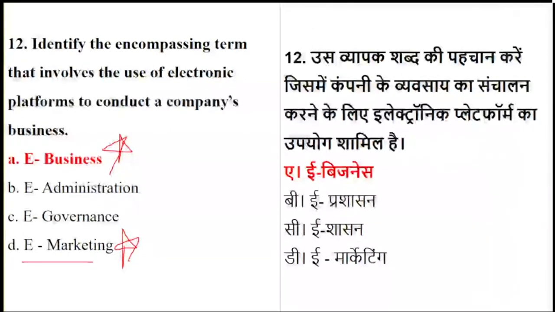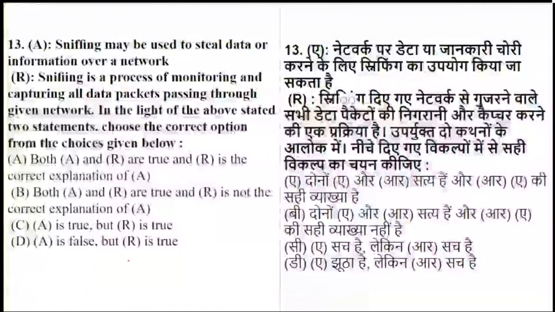It is basically an electronic process where the business is organized and conducted with the help of a computer network. So when we are talking about e-business, it is online. It is done with the help of various platforms, either Amazon or eBay or any other platform, but end-to-end business is conducted. So it is not e-marketing, it is e-business.